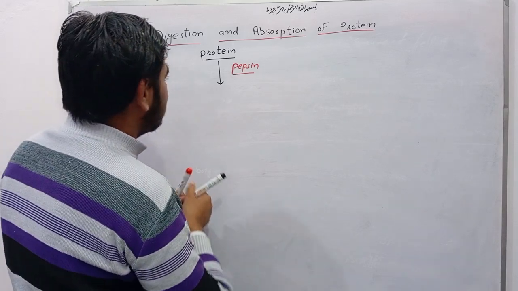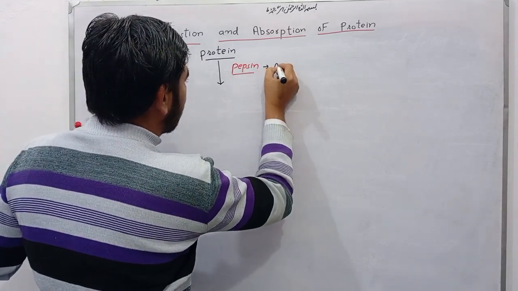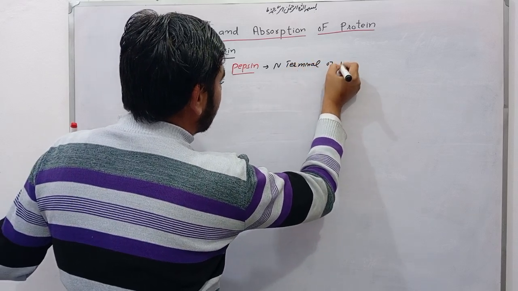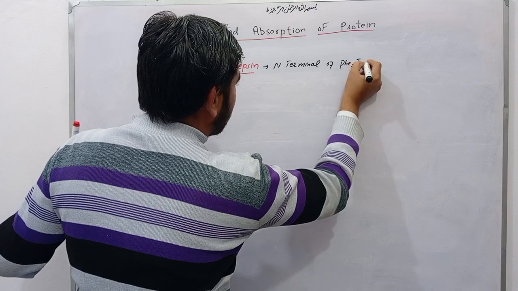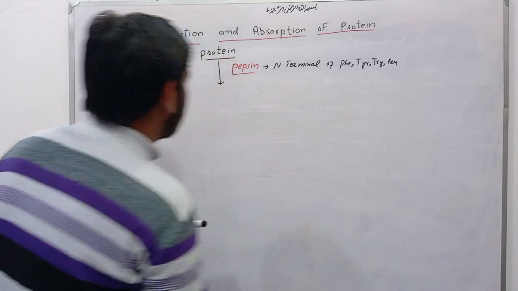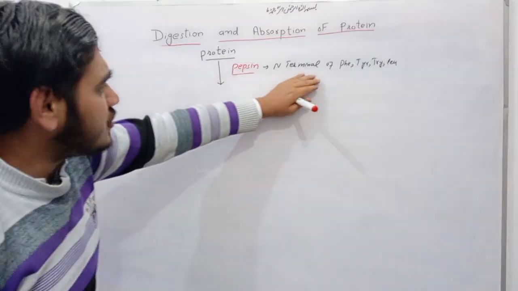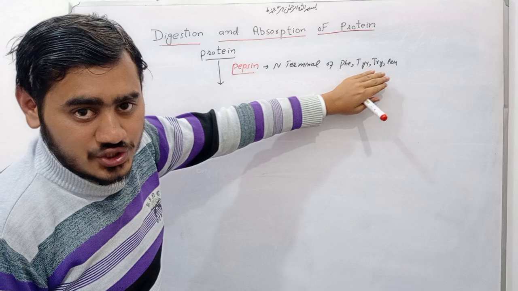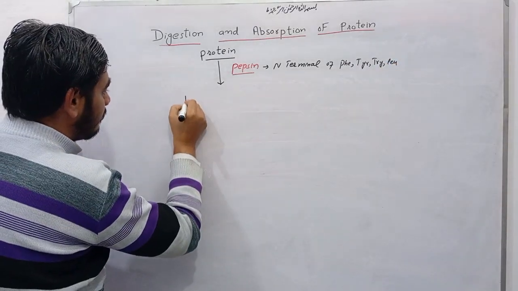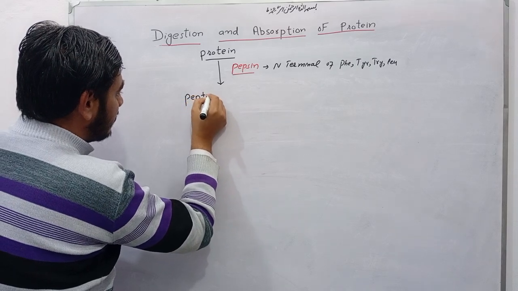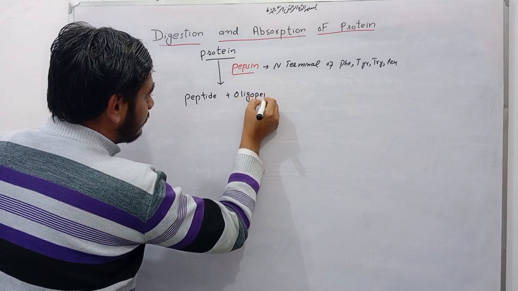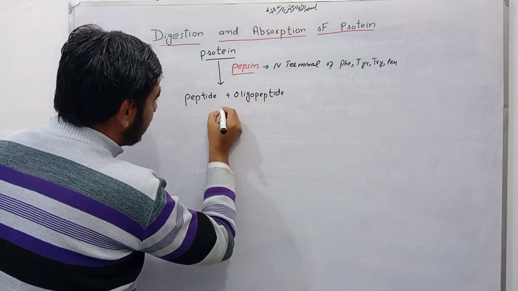This pepsin acts upon the N terminal of phenylalanine, tyrosine, tryptophan, and leucine and converts protein into peptide and oligopeptide.